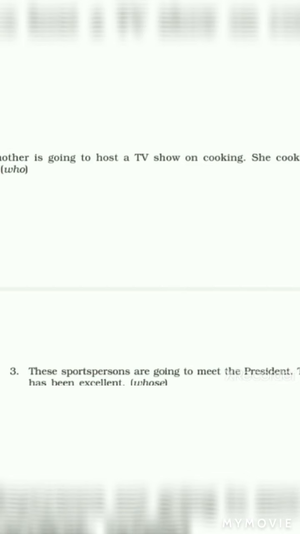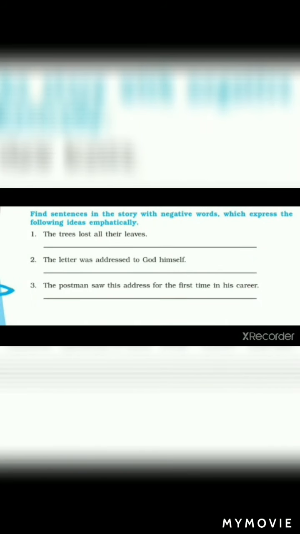This you write in the notebook. Page number 10. There, for exercise 4, that is using negatives for emphasis. The words no, not, or nothing are mainly used as negative words, and they show the absence of something or contradict something.